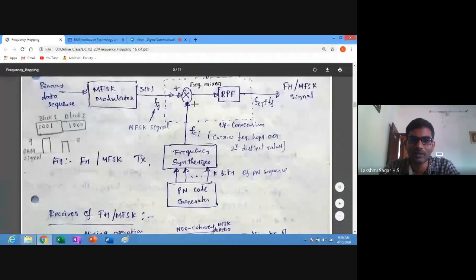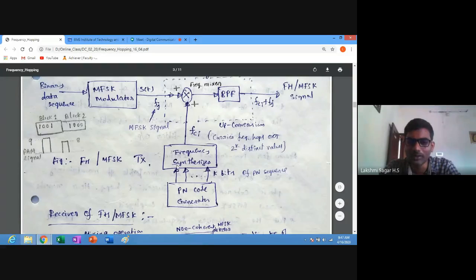The modulator has a serial to parallel converter; after converting into parallel data, that is given as input to the PAM. Then the PAM output is given to the VCO. The VCO output generates the FJ signal, which we call the MFSK signal, represented as S of t. That is given as input to the up converter mixer.